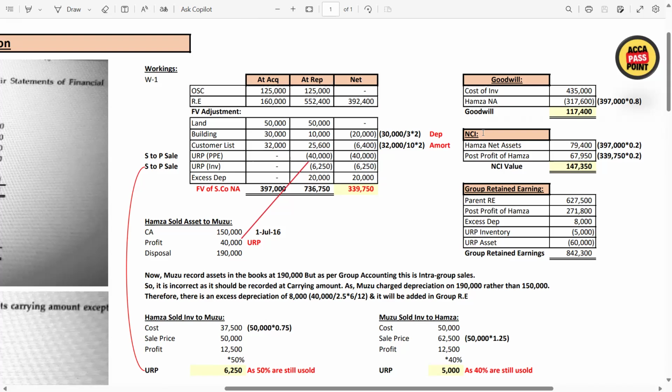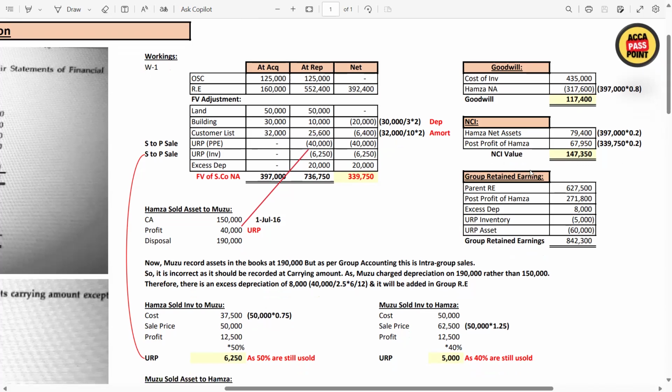Now calculation of the NCI. S company net assets at acquisition date is 397. You have to multiply it by the NCI share, which is 20%. So 397 multiplied by 20%, you will get 79400, to which you have to add the post profit of Hamza. This is the post profit, 339750, multiplied by 20%, you will get 67950. The total value of the NCI is 147350.